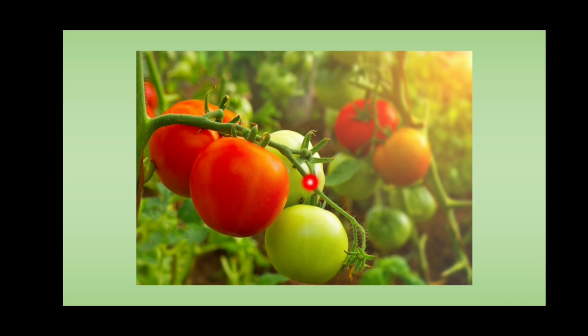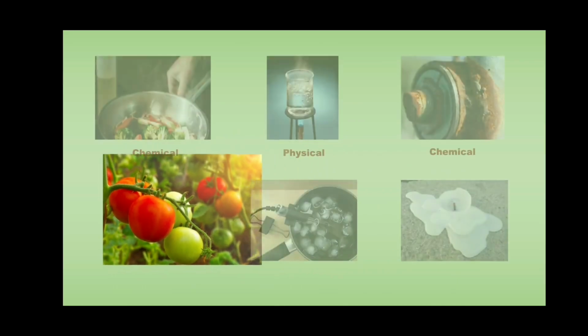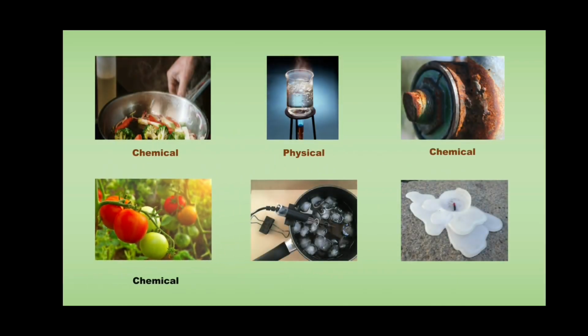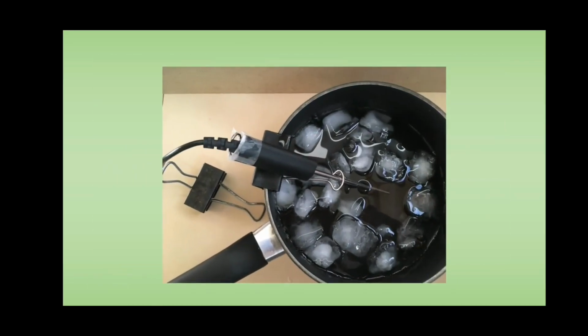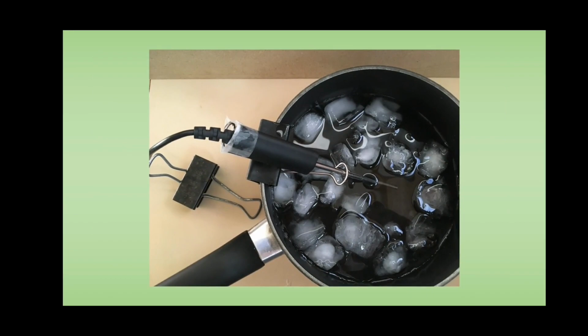The properties of ripened fruit are different from the properties of raw fruit. Hence, we can conclude that ripening of fruit is a chemical change. Then next one, that is melting of ice.